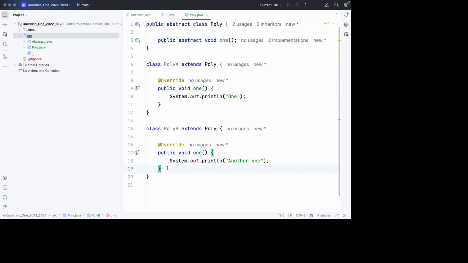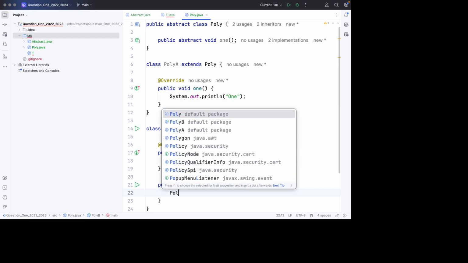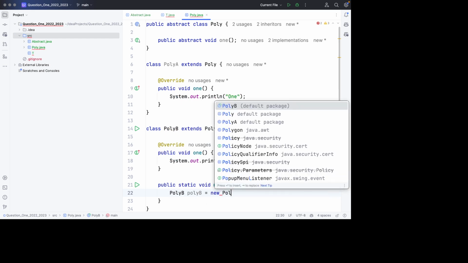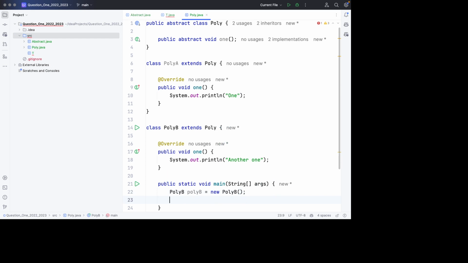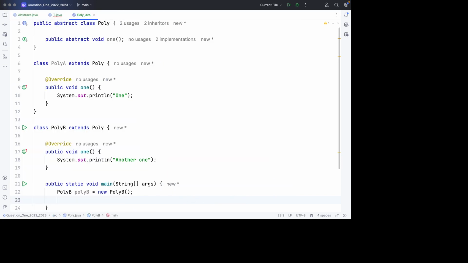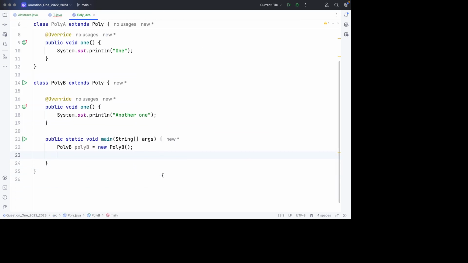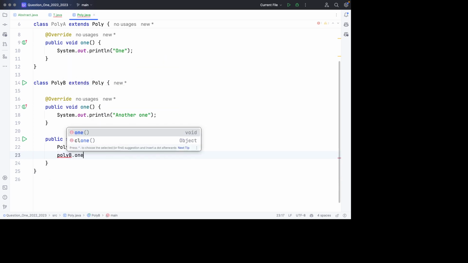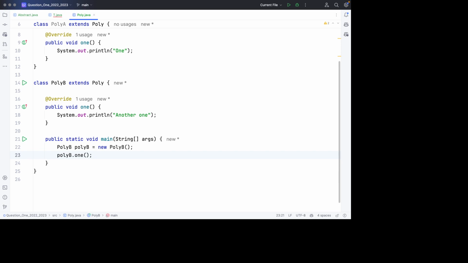So let's create a main method down here, and we shall create an object of type poly B, and this object will be poly B is equal to new poly B, like that. Let's do this, and then our poly B object is going to call the method 1, like that.